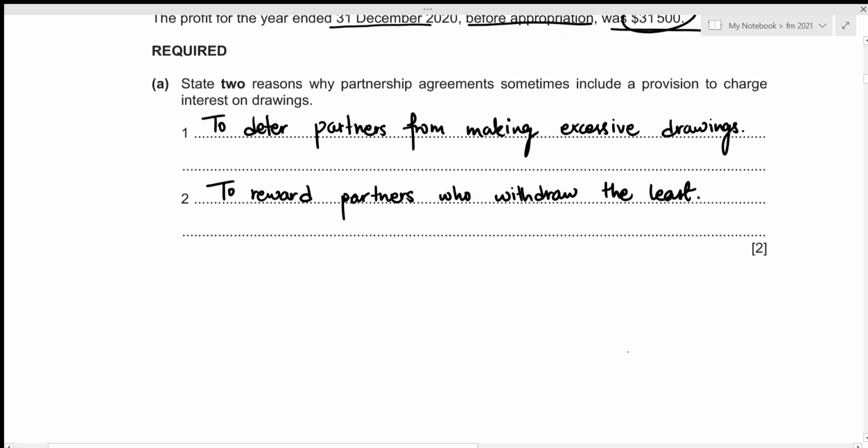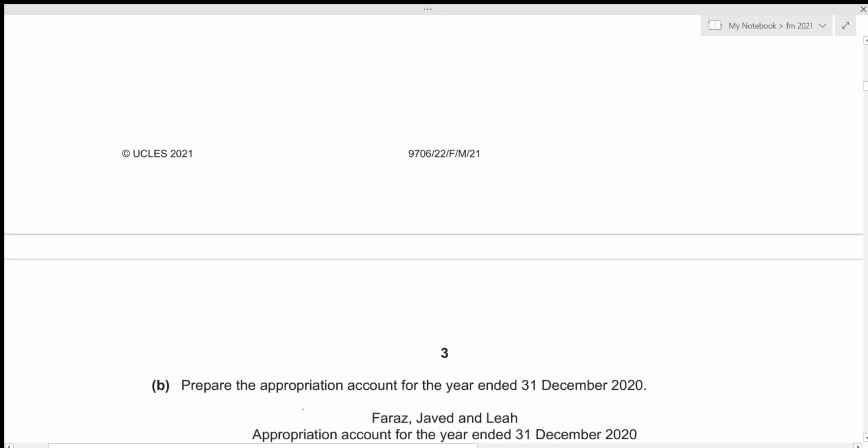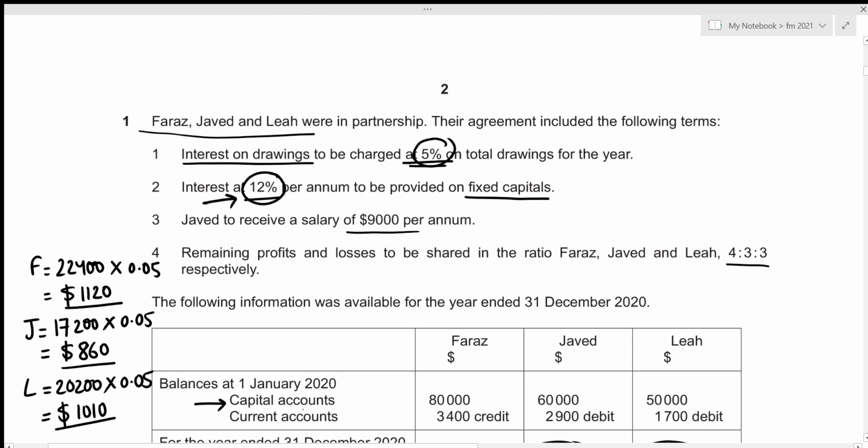Let's write it down. And that is less interest on capitals. And this is for Faraz, Javed, as well as Leah. Okay, let's figure out the interest on capital based on their capital account balances at 1st January 2020. Now for Faraz, we can see that the capital balance was 80,000. So that's going to be 80,000.